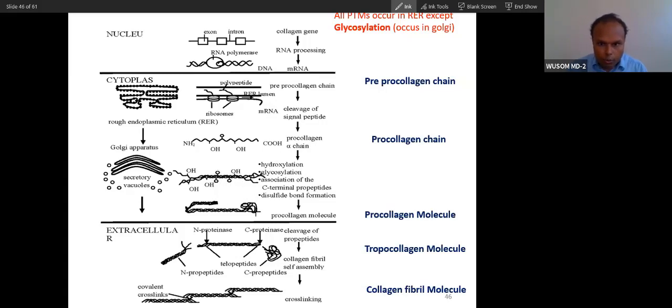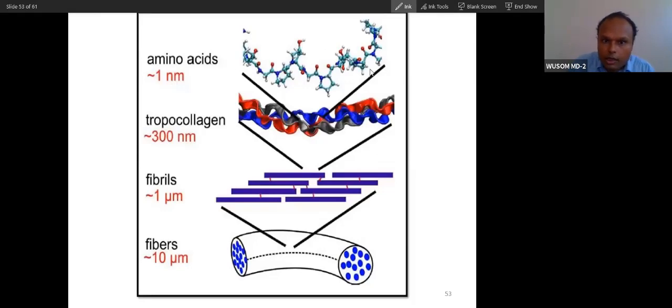Now you can see this pro-collagen molecule will be secreted and cleaved in the extracellular matrix. After cleavage, you can see there is formation of a covalent bond between these collagen molecules. The chain will form a triple helix, and this pro-collagen molecule comes out of the cell, is secreted into the extracellular matrix, and cleavage converts that pro-collagen molecule into tropocollagen.